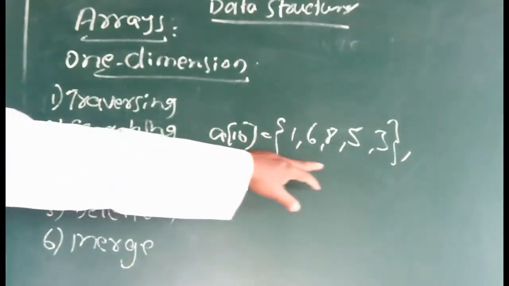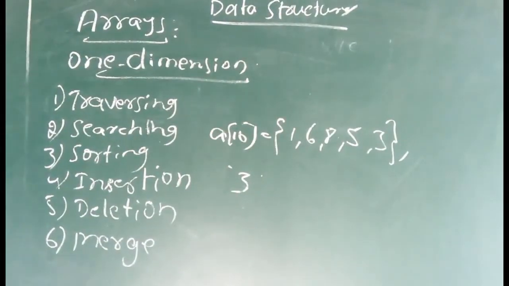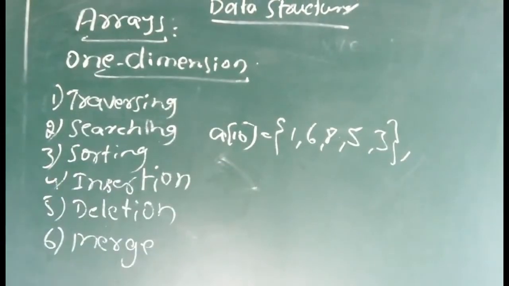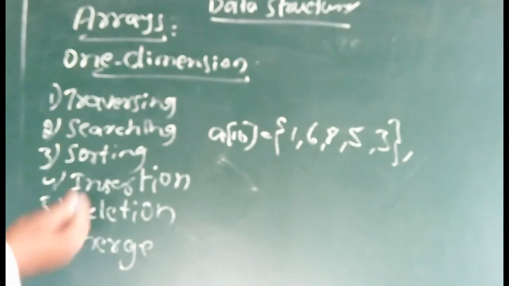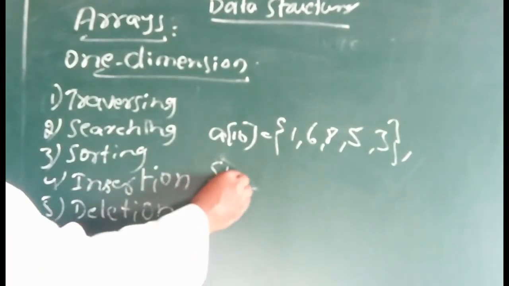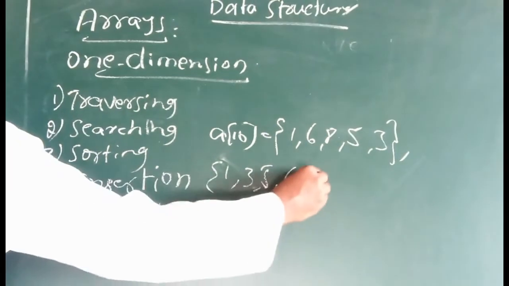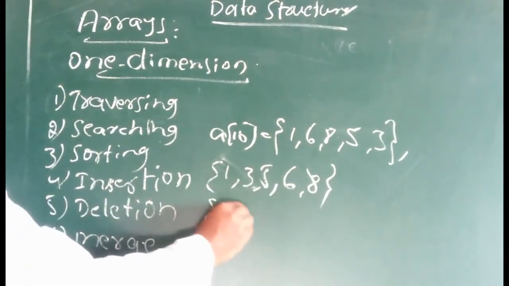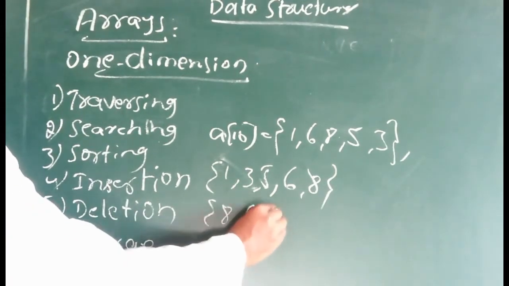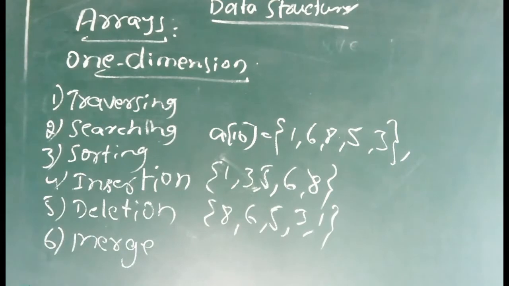These are not in any order; the values are random. For example, ascending order means lowest value to highest value, so the array becomes 1, 3, 5, 6, 8. Descending order means the reverse: 8, 6, 5, 3, 1. Clear?